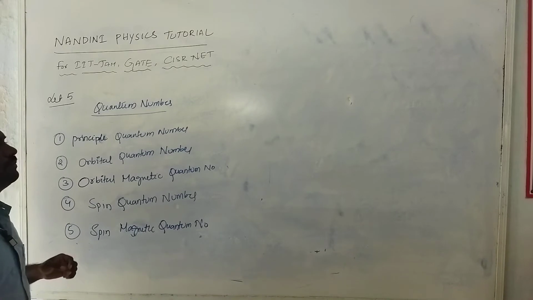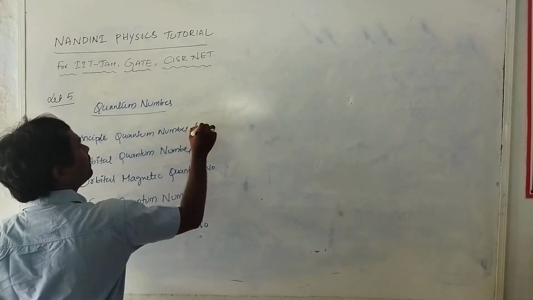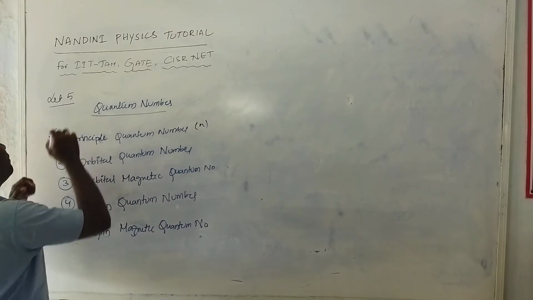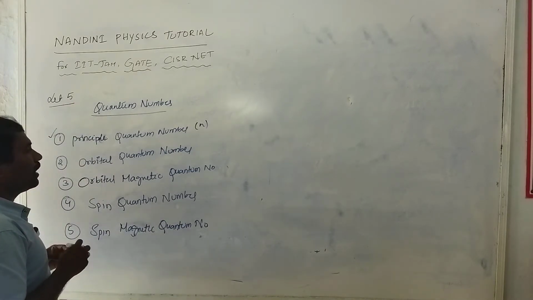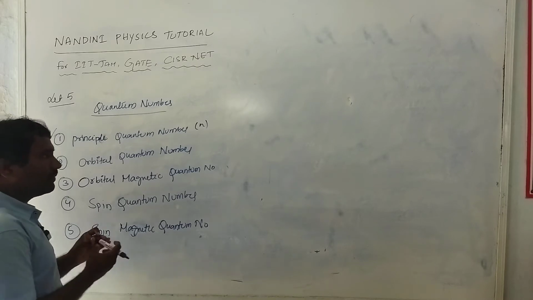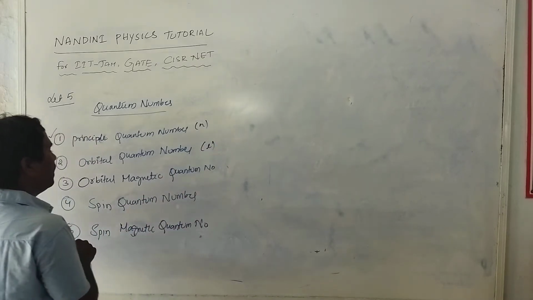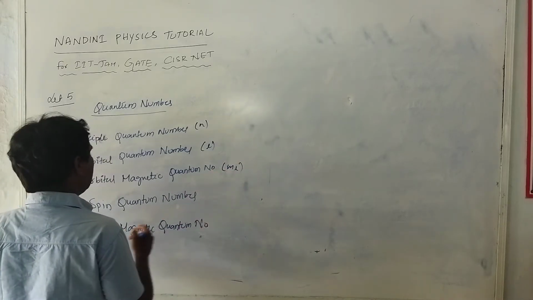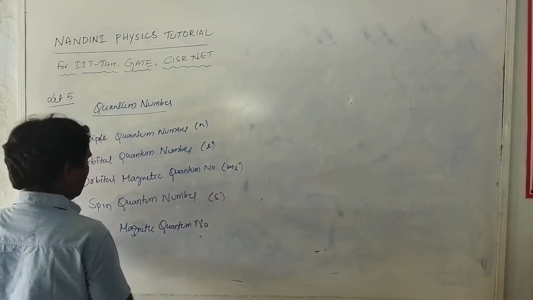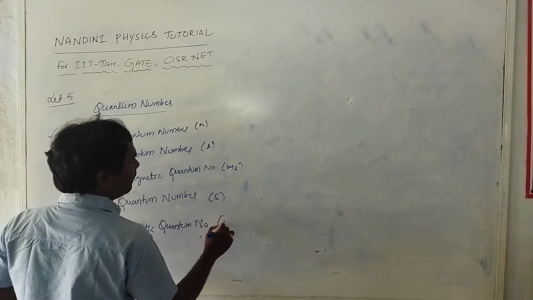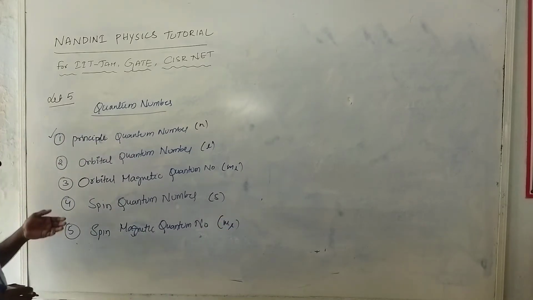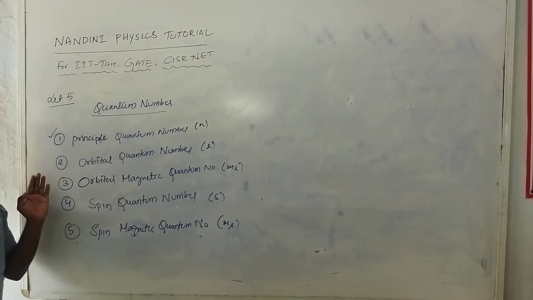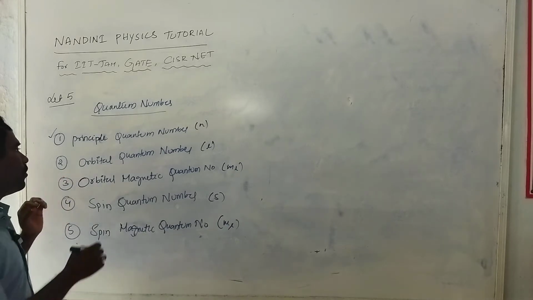The principal quantum number is denoted by small n. I already explained the principal quantum number in the previous class. Now the orbital quantum number is denoted by L, the orbital magnetic quantum number is called ML, the spin quantum number is S, and the spin magnetic quantum number is MS. Today I will explain from the second quantum number, the orbital quantum number. Once again I start from the orbital quantum number.